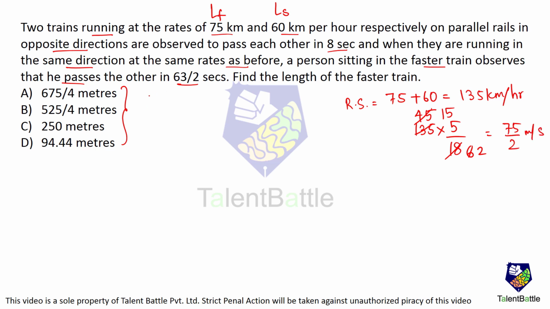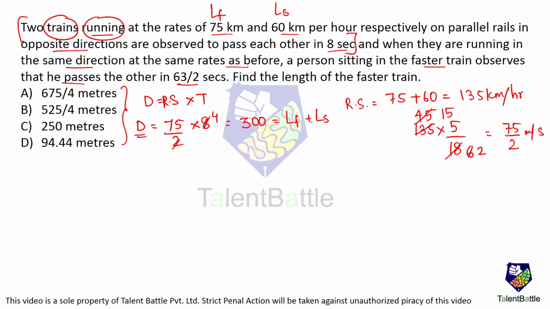Now distance is equal to speed into time, and since both the trains are moving, we use relative speed, so distance equals relative speed into time. The distance traveled will be 75 upon 2, and the time taken is 8 seconds to cross each other. This is the first part of the question. So we get 75 into 4, which is 300. The distance traveled when two trains cross each other is nothing but the addition of the lengths of the trains. So length of the faster train plus length of the slower train is 300. This is the first equation that we have got.